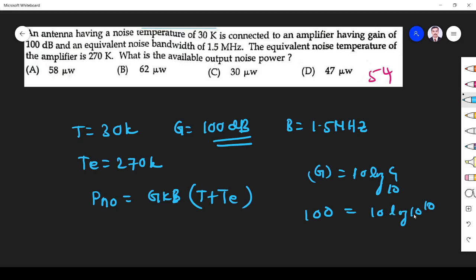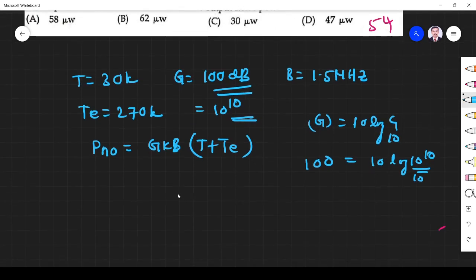Right? So log 10 power 10, it should be there in 10. So G 100 dB means 10 power 10. Fine. Otherwise, you take anti-log and you will find the answer. Right. So G is 10 power 10. So we got everything. K is a Boltzmann constant. Let me write G is 10 power 10.